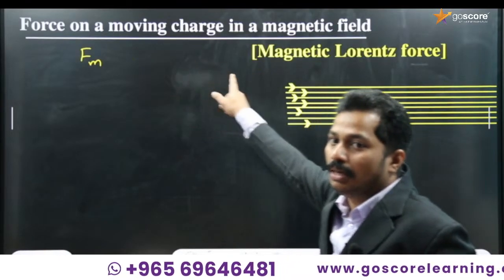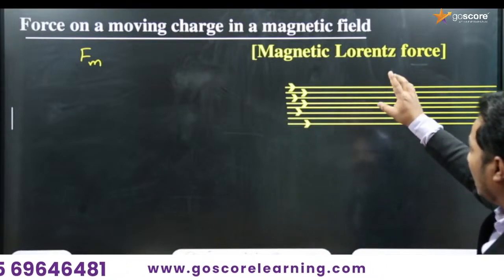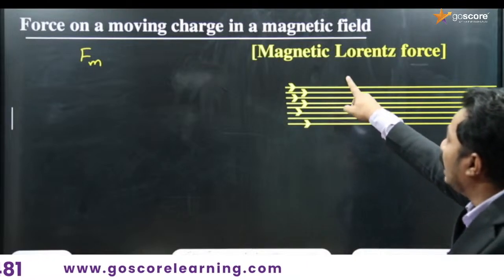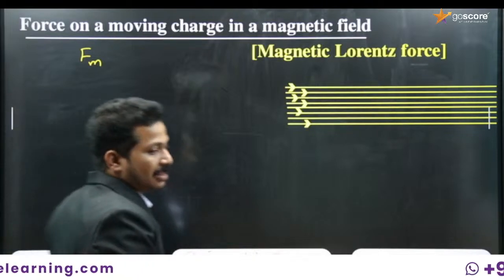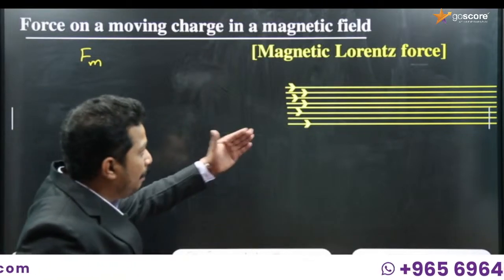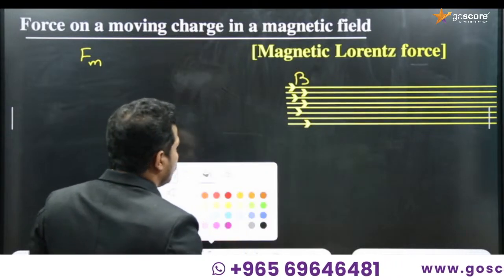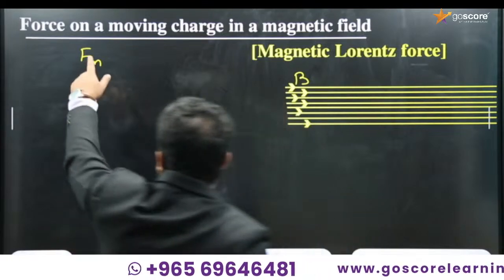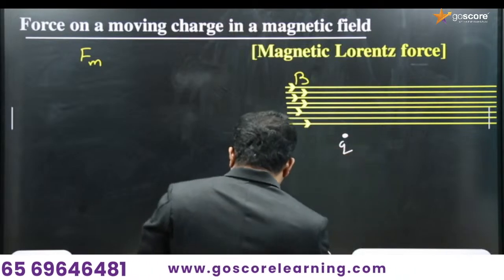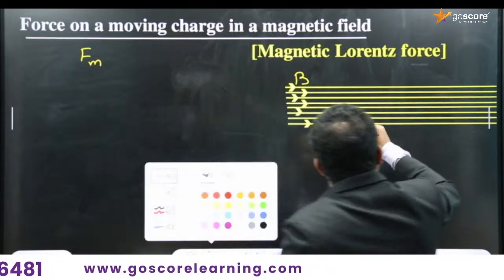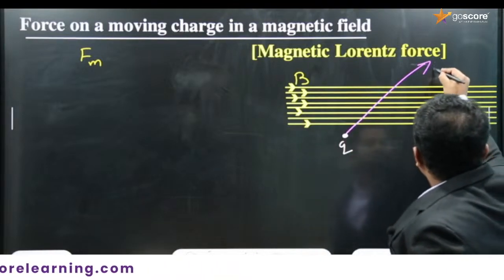Now this is the important topic belonging to this chapter: force on a moving charge in a magnetic field, or else we can call it the magnetic Lorentz force, represented by the letter Fm. M belongs to magnetism. Consider a magnetic field B directed from left to right. Here it is a moving charge, right? So consider a charge Q which is moving in the magnetic field with the velocity v.